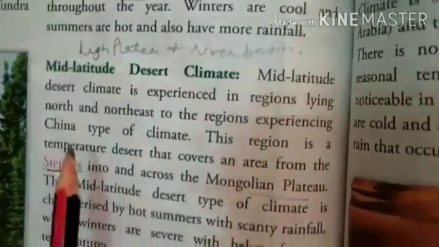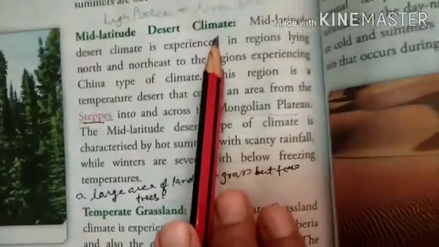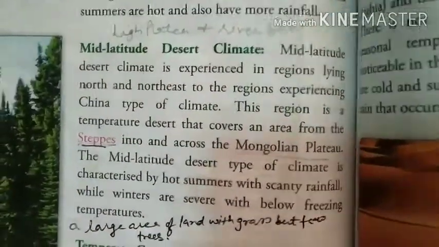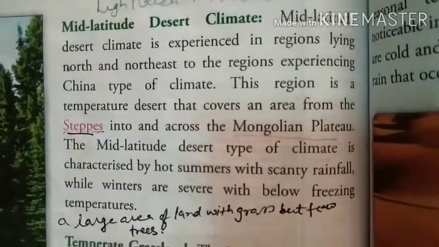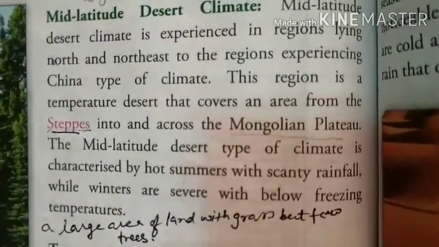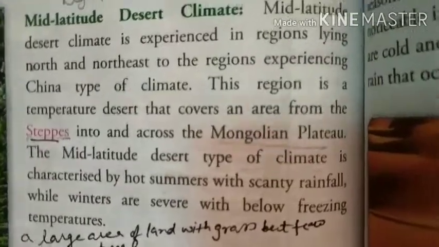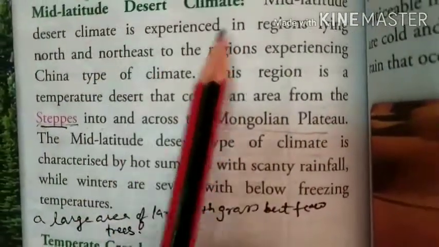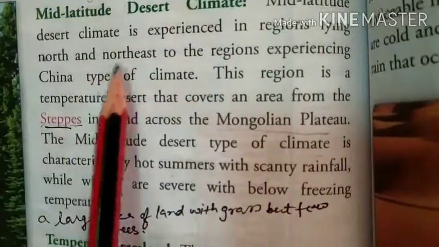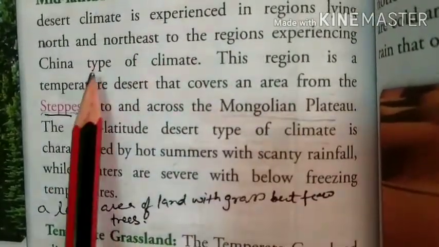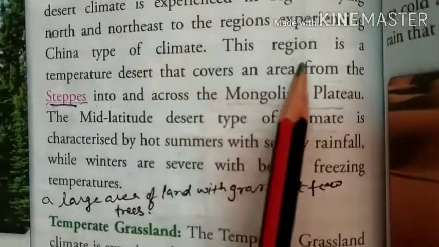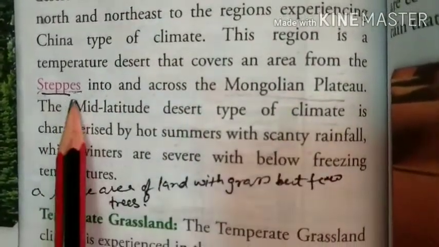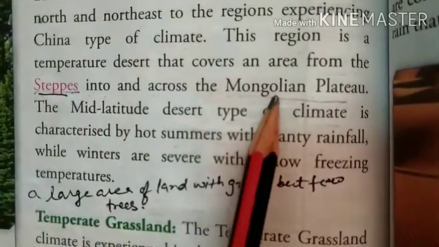Now, number 5, mid-latitude desert climate. Like the name, mid-latitude, the middle. In Asia we have 90 latitude lines, so it falls in the middle. Mid-latitude desert climate is experienced in the region lying north and northeast of the region that experiences China type of climate. This region has a temperate desert that covers an area from the steppes into and across the Mongolian plateau.